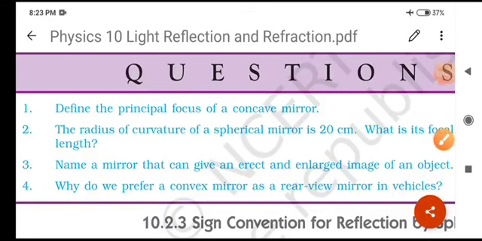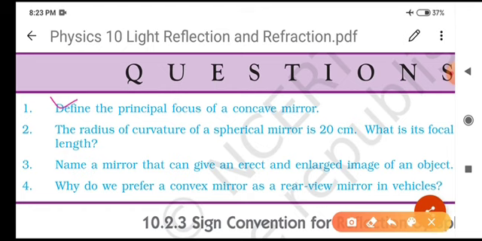So here are the questions of the intext exercise of this chapter, light reflection and refraction. The first question: define principal focus of a concave mirror. A concave mirror is a mirror which is bent inward and polished outward. And this is the principal axis.